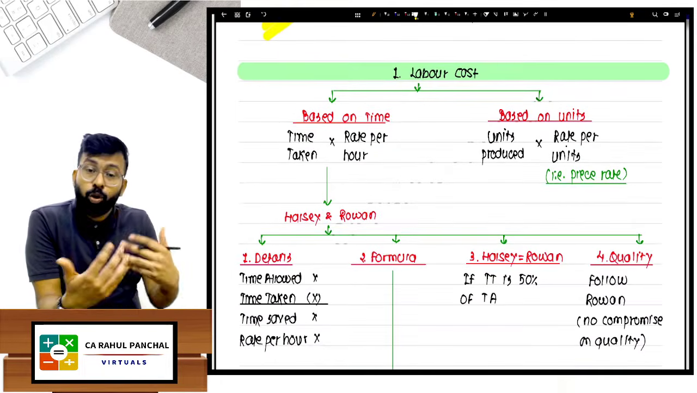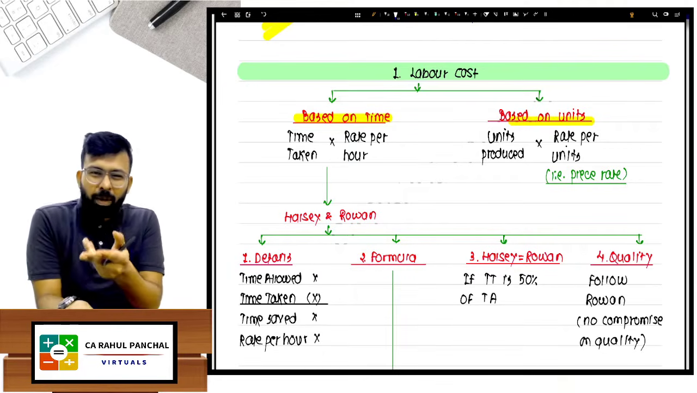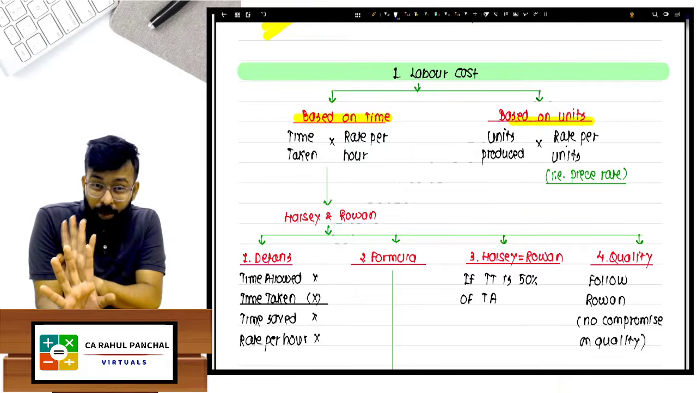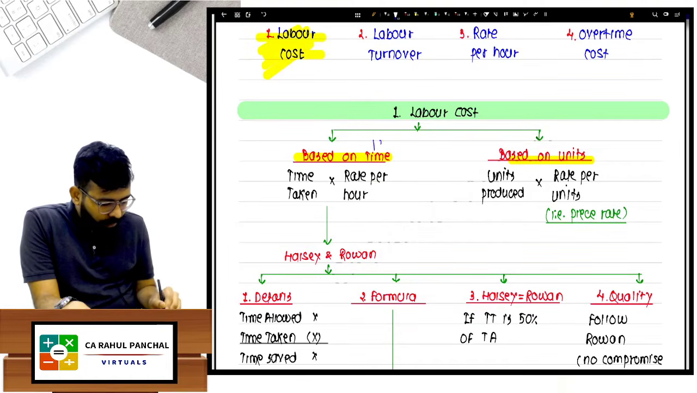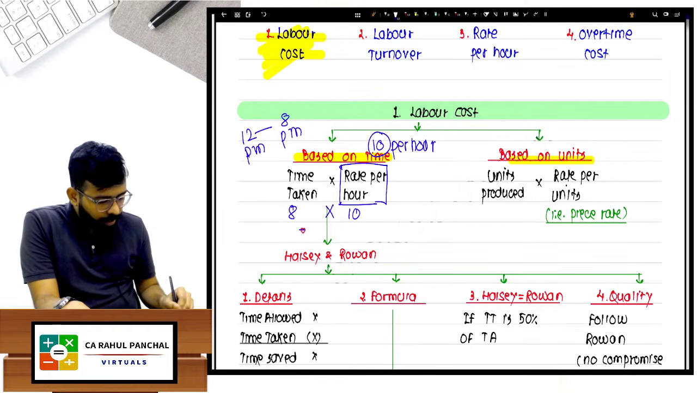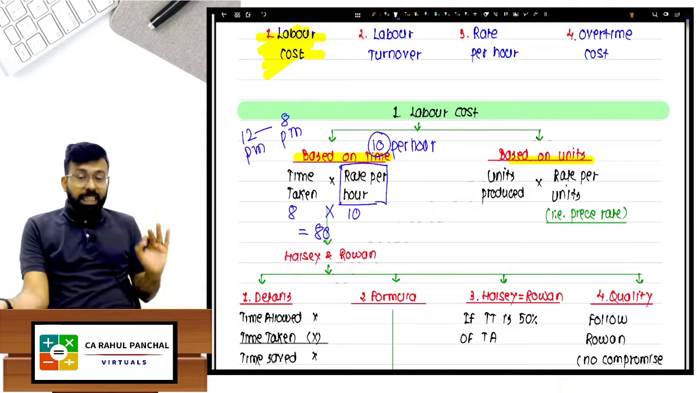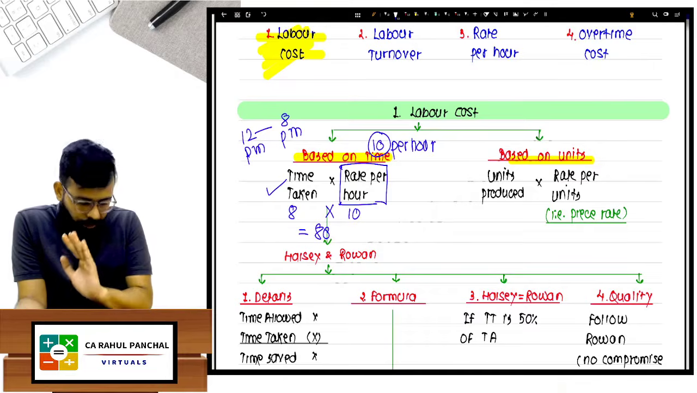I can pay my worker on 2 bases: first is based on time, second is based on units. The worker came to me, and I said, how will I pay you? Understand this. I said, if you work, per hour I will give you 10 rupees, based on time. This is per hour. You worked for how many hours? He said, I came at 12 PM, sir, and I left by 8 PM. So I have worked for 8 hours. So for 8 hours you will get 80 rupees. It is whatever hours you worked multiplied by 10, which is time taken, 8 hours multiplied by 10.